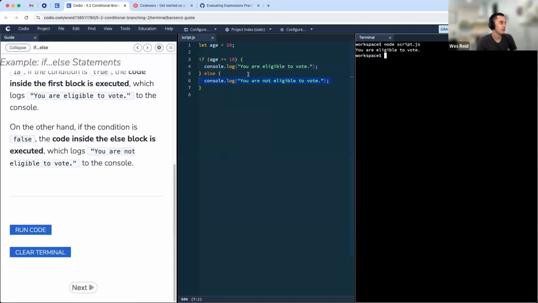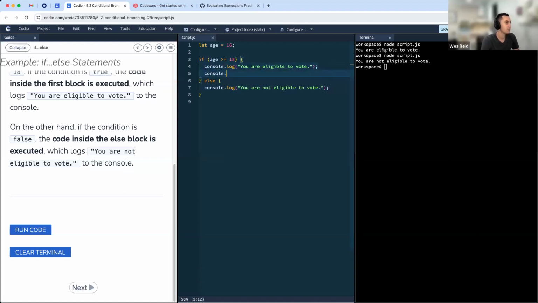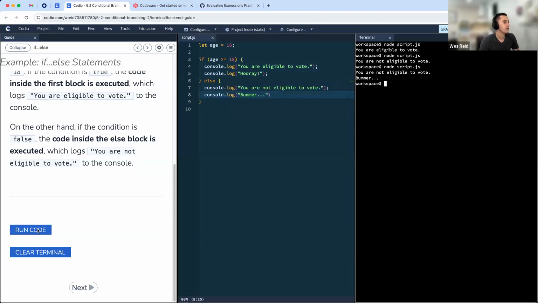So we can hit run code here, and we can see because age is 20, that's greater than or equal to 18, we get this first statement coming out, you are eligible to vote. If we decrease this number to 16, we'll see you are not eligible to vote. So that's how an if and else works, right? So we can see, just like before, we can put any number of lines of code in here. And go ahead and run those, right? And we'll be able to see all of that output.